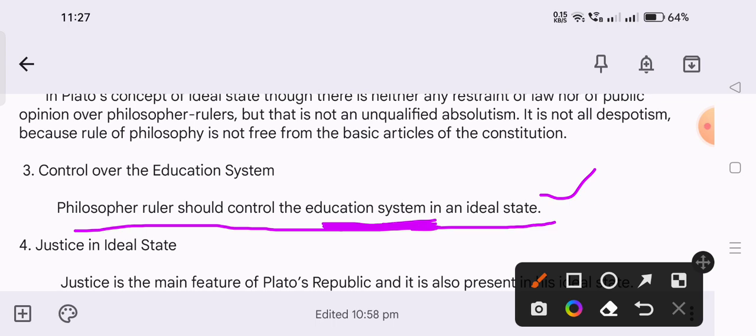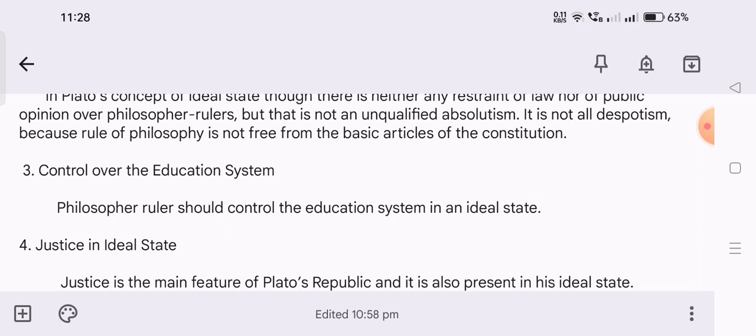It is the first responsibility of the state to provide good education to them. Then only they will become philosophers, and rulers. This is the main feature of the ideal state, and Plato also focused on the state controlled education system.